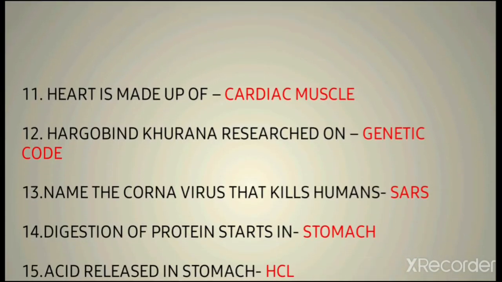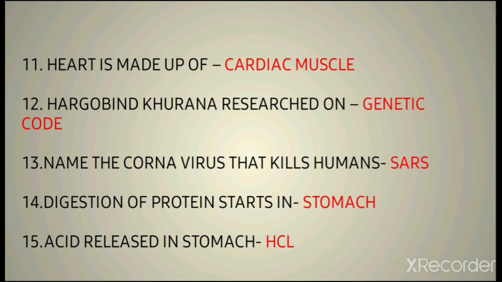Then the next question is the 11th question: the heart is made up of what? It is mentioned in our NCERT that the heart is made up of cardiac muscle, and there are three types of muscle: striated muscle, smooth muscle, and cardiac muscle. Then the next question is, Hargobind Khorana researched on what? He discovered the genetic code. He is of Indian origin and researched in the USA, as we all know.